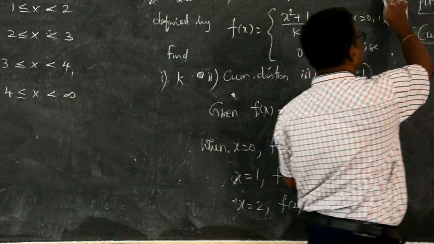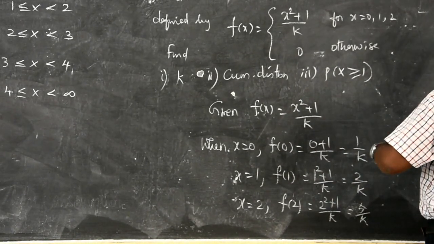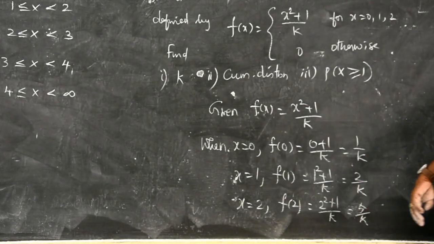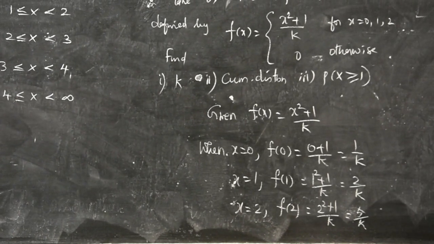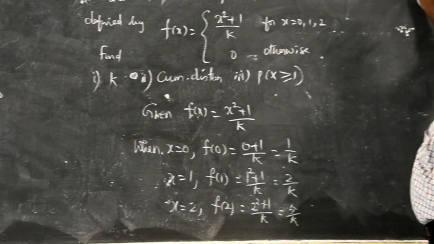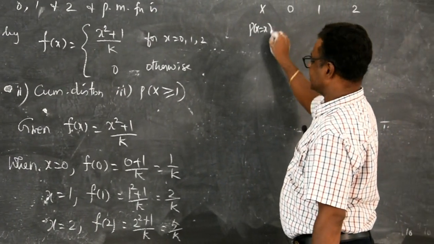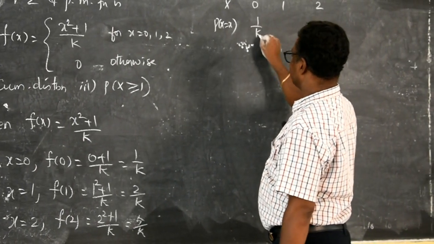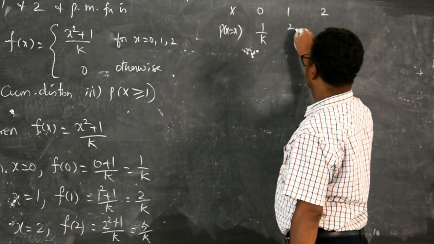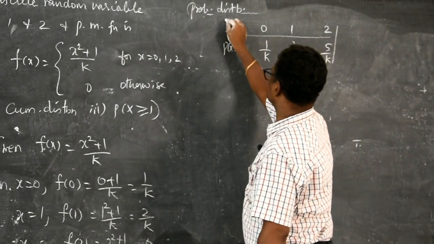From this, we can write the probability distribution. Therefore, the probability distribution is x is 0, 1, 2. Then P of x equal to x is, for 0 it is 1 by k, for 1 it is 2 by k, and it is 5 by k. This is the probability distribution.